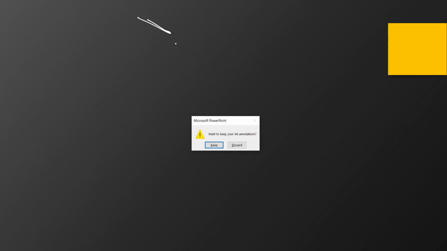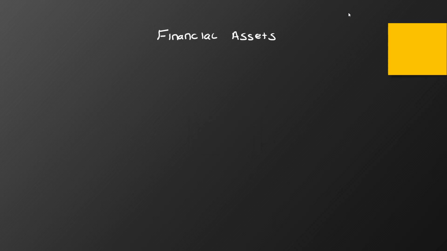Let us now look at how we value financial assets. Financial assets can be classified into three categories, or we can value them based on these three categories.